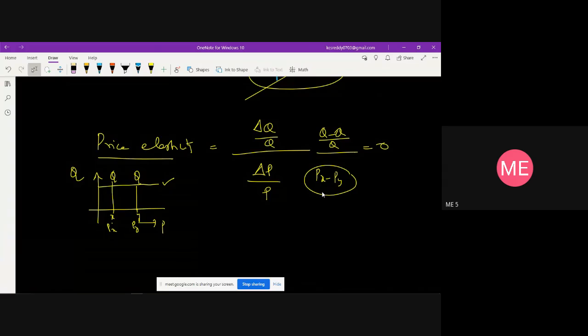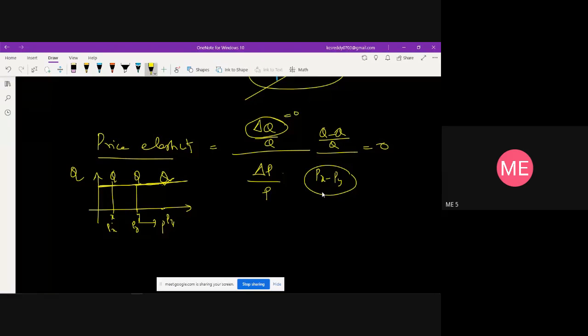See here the constant line, I have drawn a line parallel to the x-axis. Even at any price, if you calculate, the quantity demanded is the same. So for any change in the price, delta Q is 0, because there is no change in the quantity demanded.